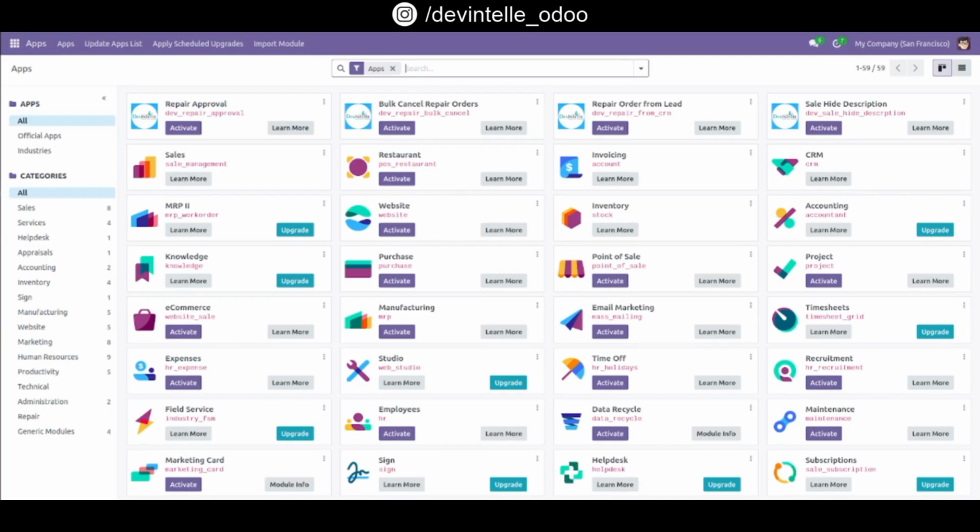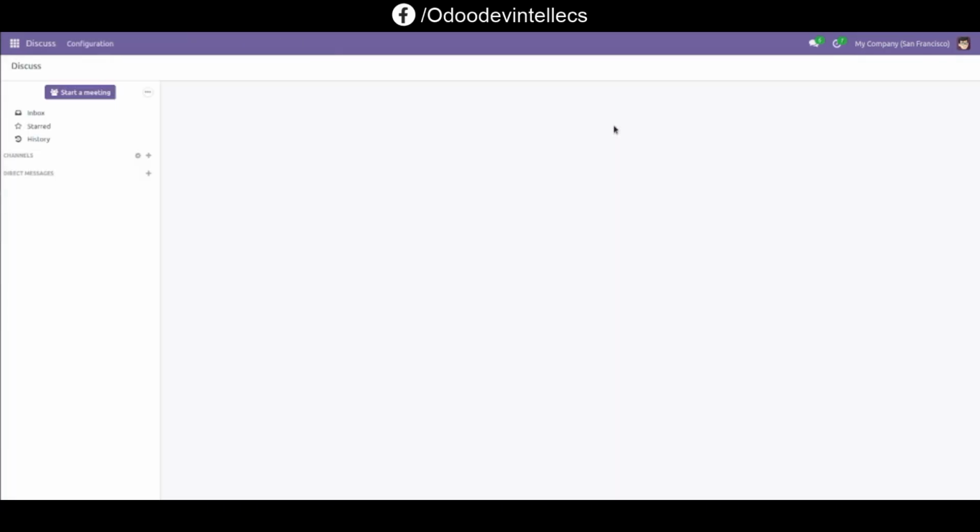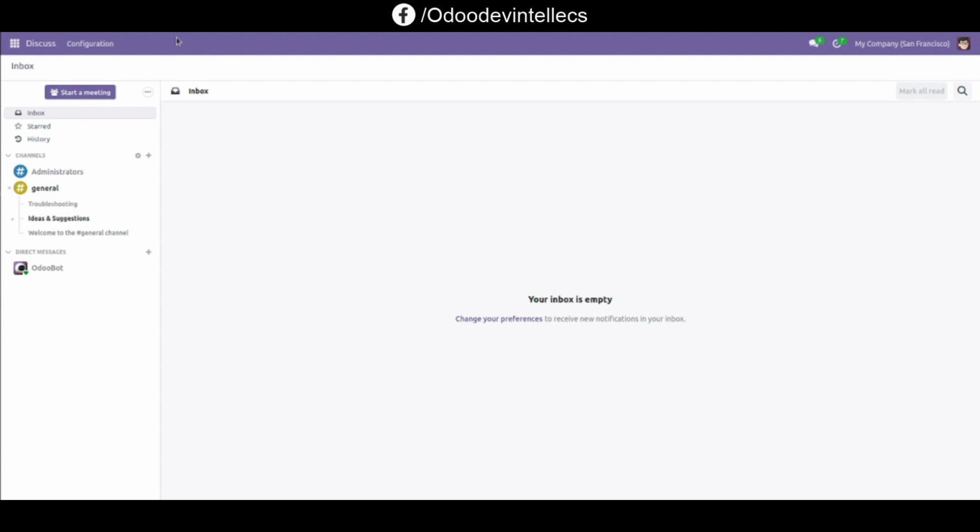Today we will see how to create or link the repair order from the CRM form using our Dev Repair from CRM module. You can see here our module Dev Repair from CRM. First install this module, so click on this activate button. Now our module is installable.